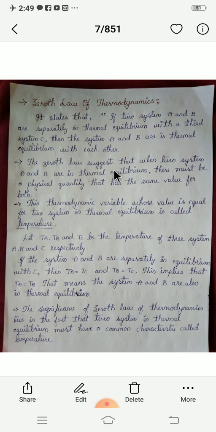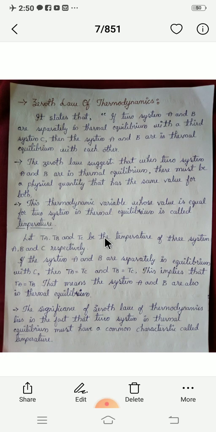Then the zeroth law suggests that when two systems A and B are in thermal equilibrium, there must be a physical quantity that has the same value for both, and that physical quantity is what? Temperature. This thermodynamic variable whose value is equal for two systems in thermal equilibrium is called temperature.